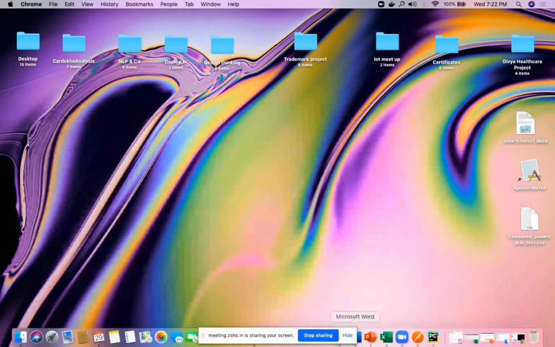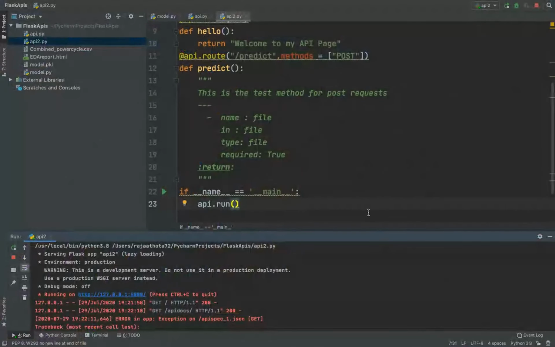Meanwhile, you can just go through the code entry in your systems. Any queries you can ask.